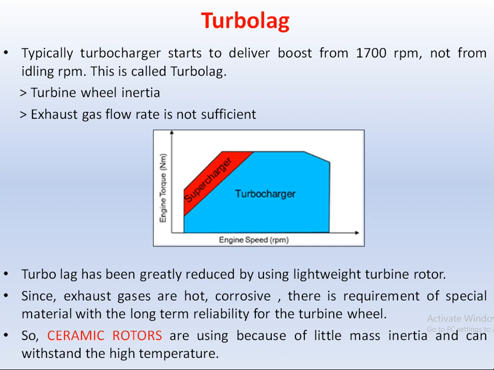For example, the idling rpm of the engine is 1000, and the turbocharger is going to start to deliver the boost from 1700 rpm. So the difference between this 1700 rpm and 1000 rpm is nothing but the turbo lag period. During that period, the turbocharger engine works like the naturally aspirated engine, though it is a turbocharger engine.